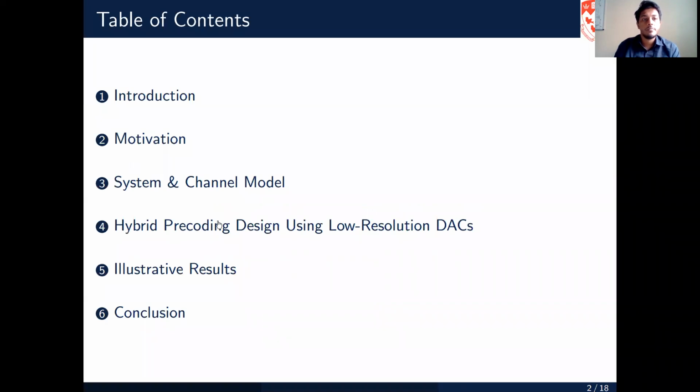This is the brief outline of my presentation. So I'll start from the introduction, followed by the research motivation. Then I'll discuss the system and channel model. Then I'll present the hybrid precoder design using the low resolution DACs, followed by some results and the conclusion.